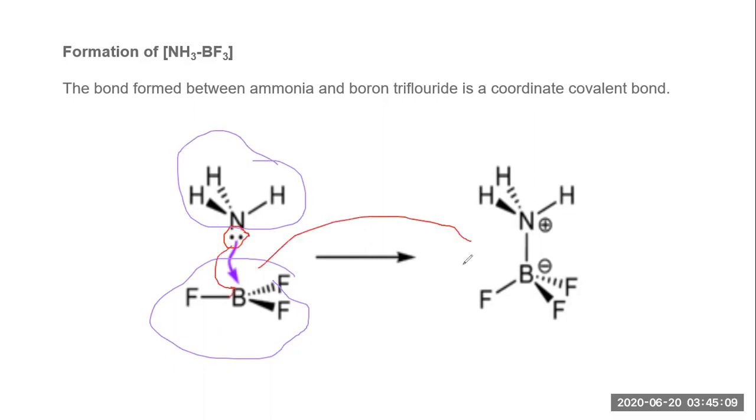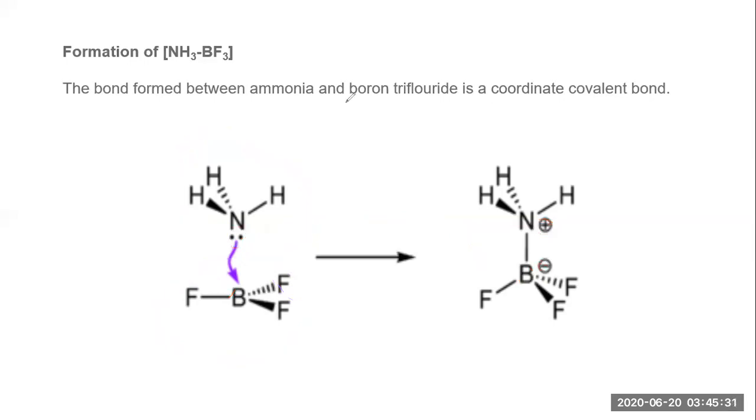This is quite a simple explanation. As nitrogen donates, it's actually not donate, it actually gives, that's why it possesses a positive charge. As boron accepts that lone pair of electrons, it possesses a negative charge. So this was a simple explanation.